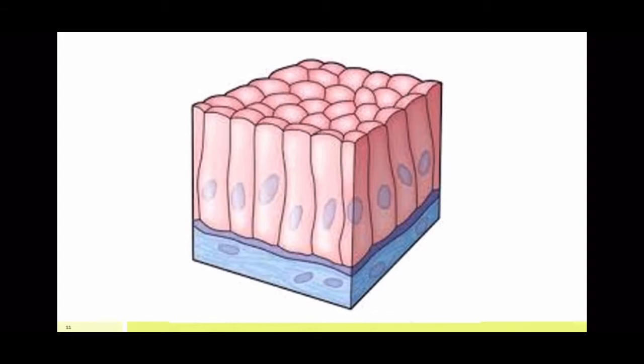If you see the upper surface, it has many folds in it, and that is why it makes place for absorption. So the main function of columnar epithelium is to absorb the nutrients, and because it is present in the intestine, it also helps in secretion of digestive juices needed for digestion.